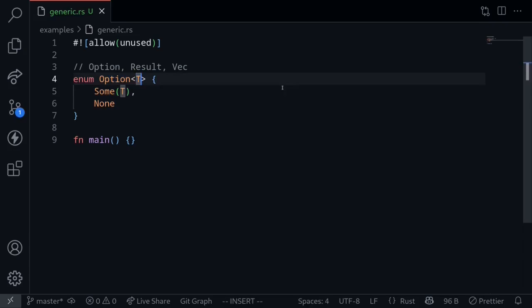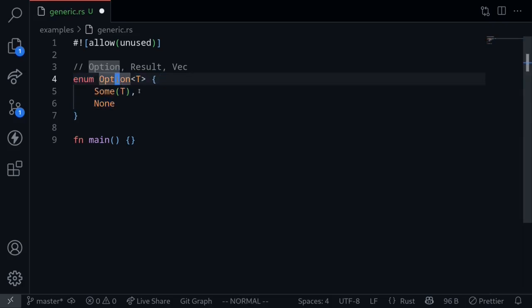Let's look at an example of how this would turn into a concrete type. For example, if we had u32, then this T will be replaced by u32, and Some will contain u32. This will mean that if the value exists, it will return Some with the value of the type u32 inside. Otherwise, it will return a None. Another example, let's say we have a string. Then this will mean that if there's a value, then it will be Some with a string inside. Otherwise, it will be a None. Of course, this logic works for many data types, so we replace it with a type placeholder. This is an example of a generic data type.